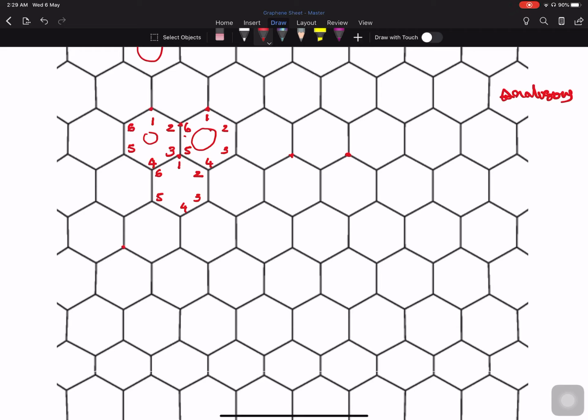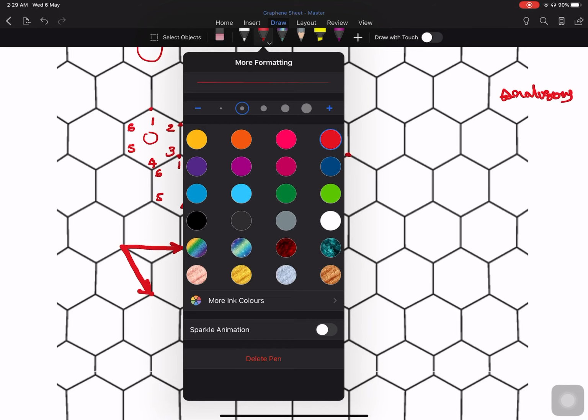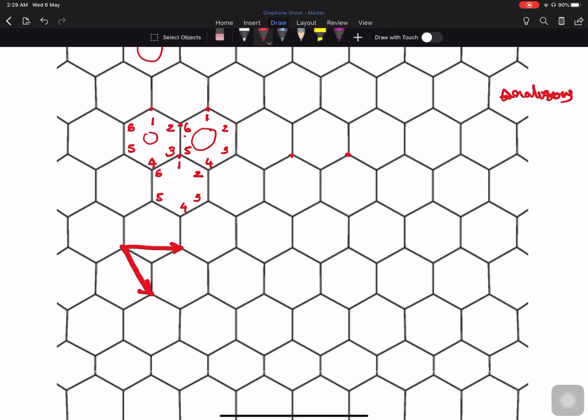Like from this one taken as the reference, we can proceed in this direction, or this forms another analogous carbon atom, and from the same one here we can also proceed to form another analogous carbon atom, right? So these two basic directions within this honeycomb, directing to the analogous carbon atoms, are termed the basic vectors, usually termed as A1 and A2.